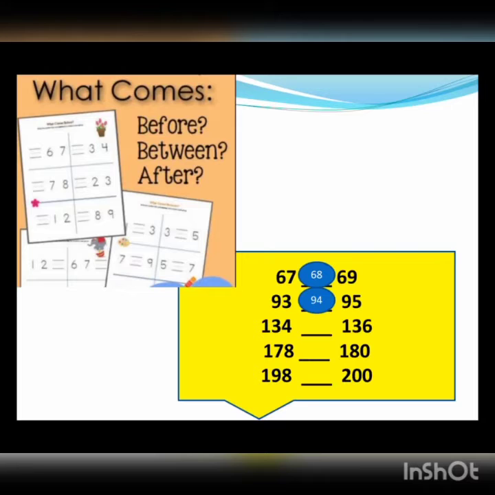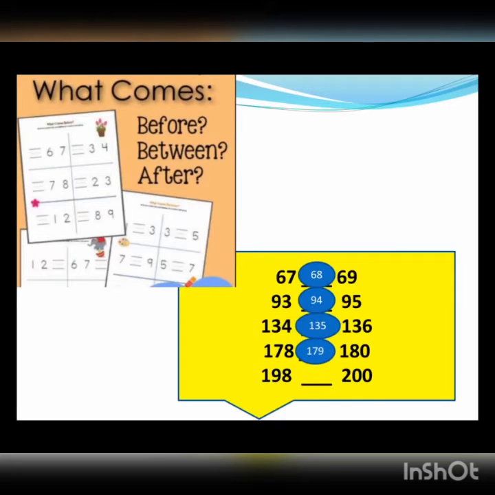Similarly, next one 134 blank 136. Any guesses? Good. 135. Now for the next one, just answer me. What is the after number of 178? Yes, 179.